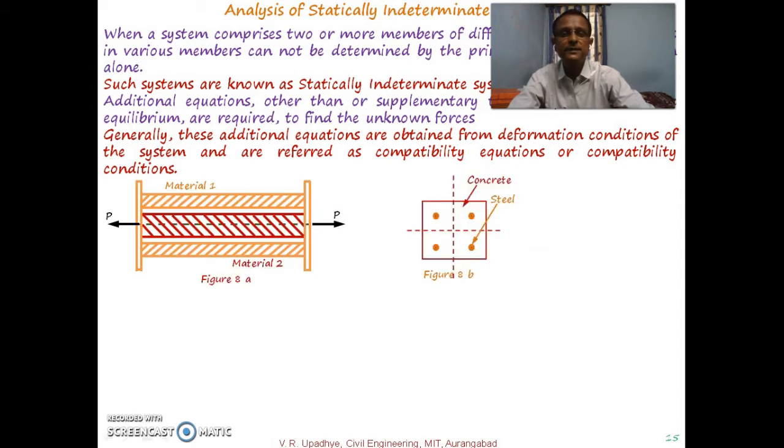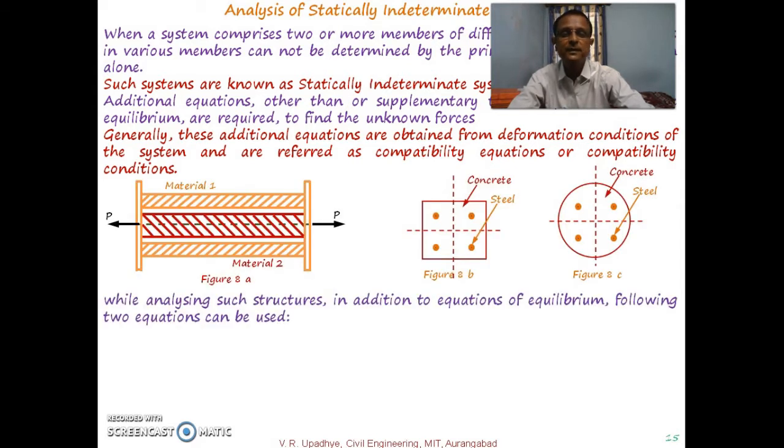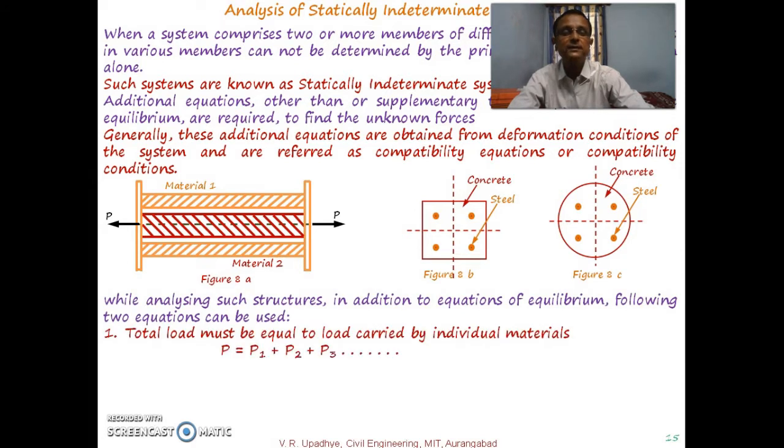If the system is subjected to total force P and there are two, or n, different materials used in that system, then the total load must be equal to the load carried by the individual materials. So P becomes P1 plus P2 plus P3 and so on. That is one condition.